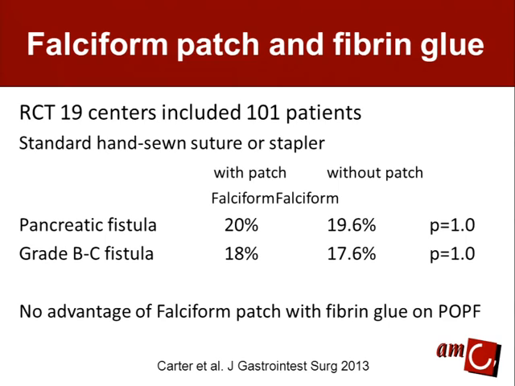In these 101 patients, the fistula rate was totally the same in both groups, 20% when all fistulas were taken into account, and for only the clinically significant fistula it was 18 versus 17.6%, which of course is not significantly different. So they showed no advantage of a combination of a falciform patch with fibrin glue on the rate of pancreatic fistulas after distal pancreatectomy.